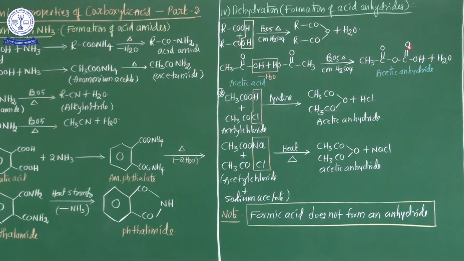CH3CO-O-COCH3, and additionally H2O is released. This is generally an acid anhydride. Why is it called anhydride? From the acid group the anhydride group is obtained, so that's why this is acetic anhydride. Okay? And one more example, see here.